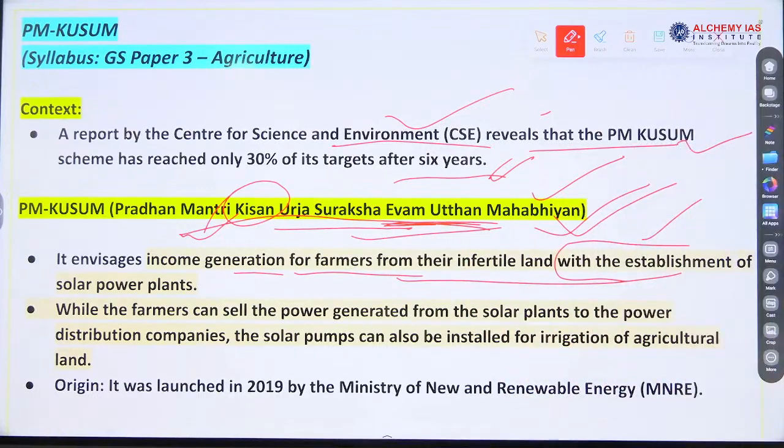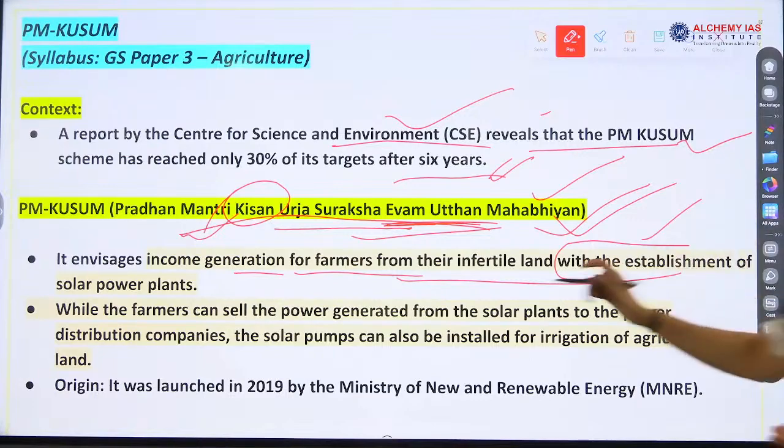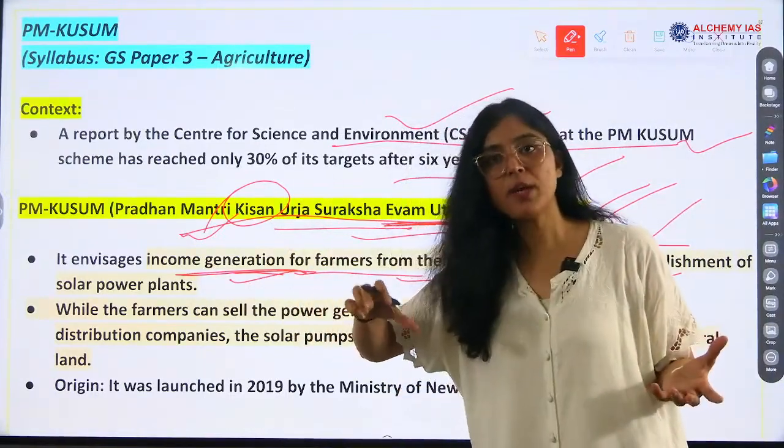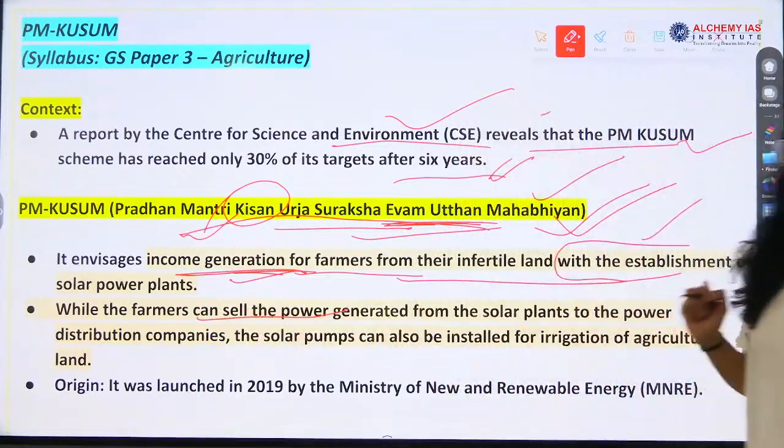So see, the government is taking so many initiatives related to solar power plants, that on infertile land also we can install solar power panels, yes or no? This can be made a source of income generation for farmers.